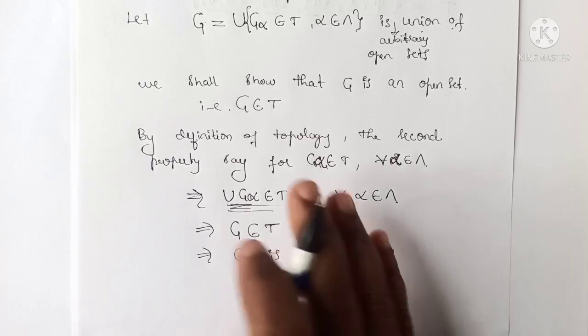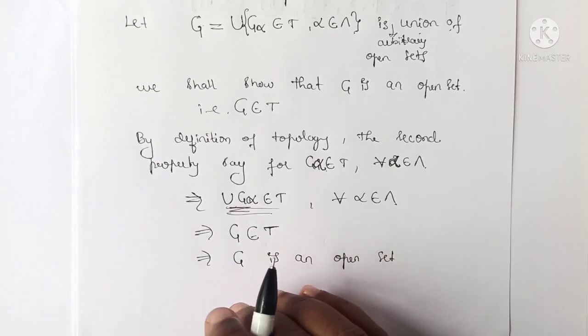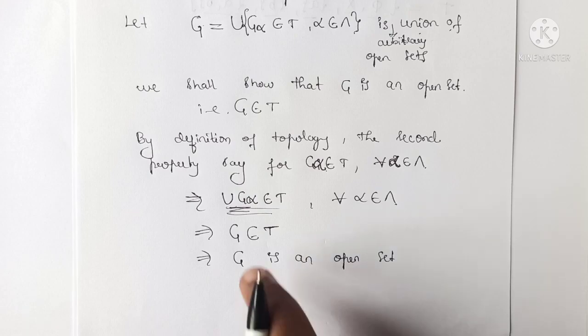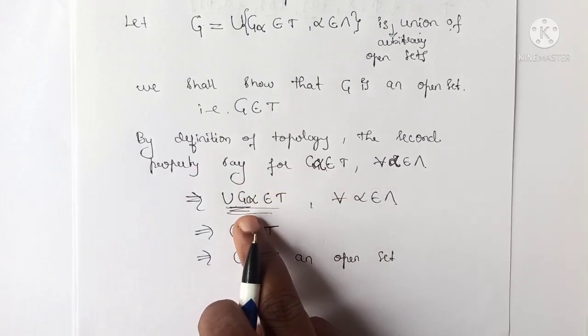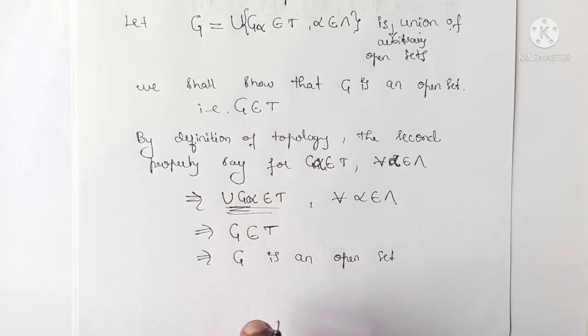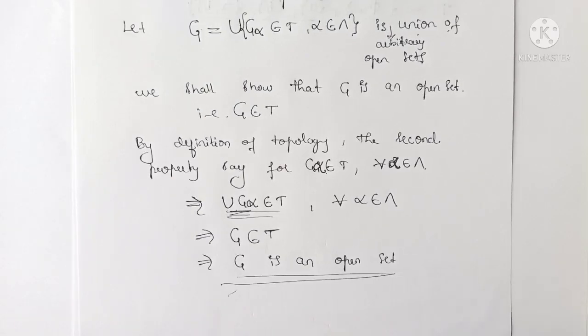So this is very simple, by the definition only we can say that. Because in the definition, the second condition says that the arbitrary union of all the G alphas belongs to T. So directly by the definition, since the union of alpha, the collection of the open sets, belongs to T, by that definition only we can conclude that G is open. That is, the arbitrary union of all the open sets is open.